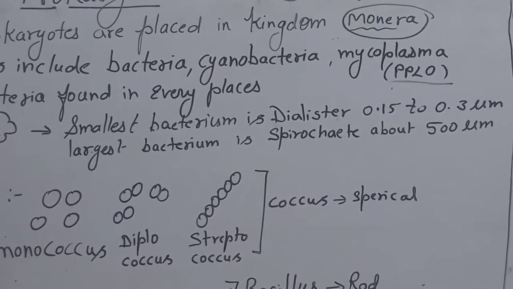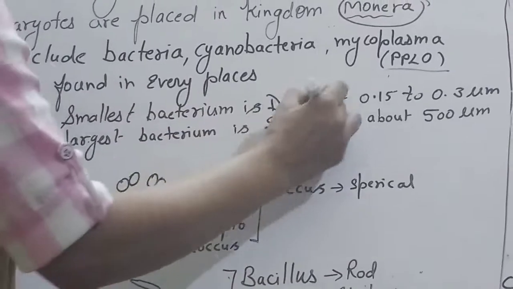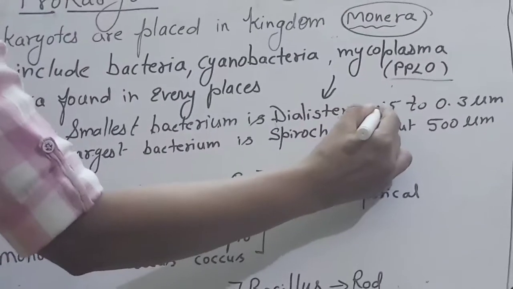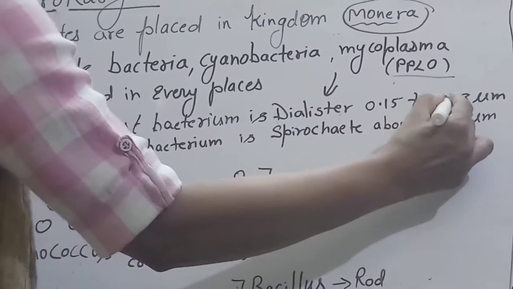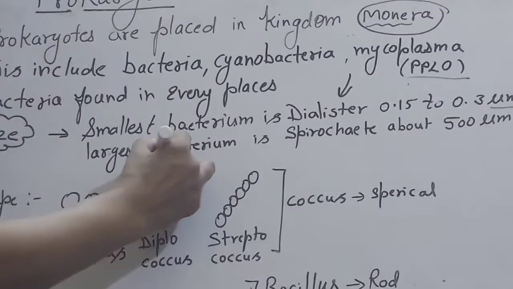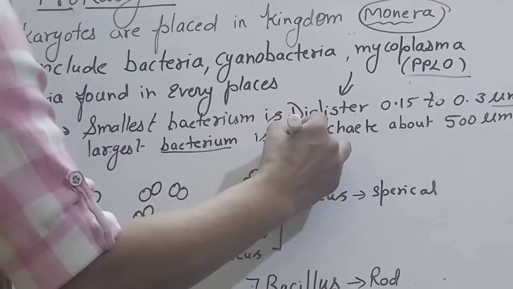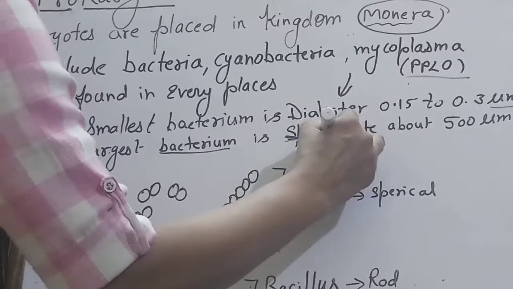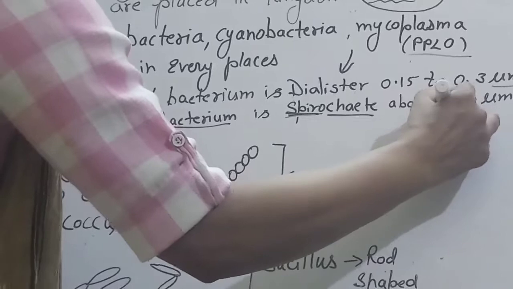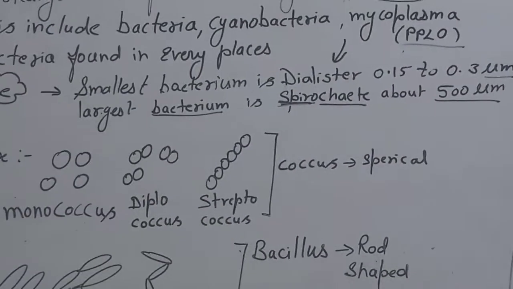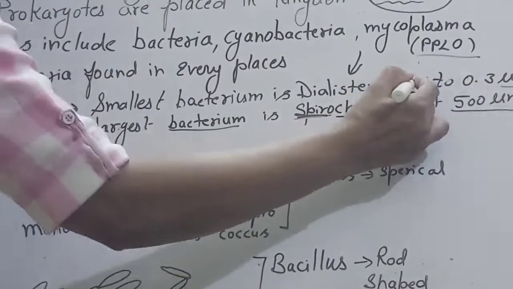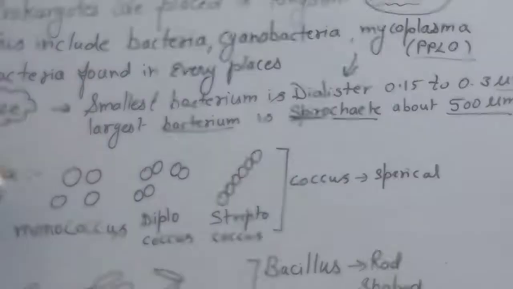The smallest bacterium is Dialister, 0.15 to 0.3 micrometer. The largest bacterium we have found so far is Spirochaete, about 500 micrometer. Clear? So the size is variable, from 0.15 to 500 micrometer.